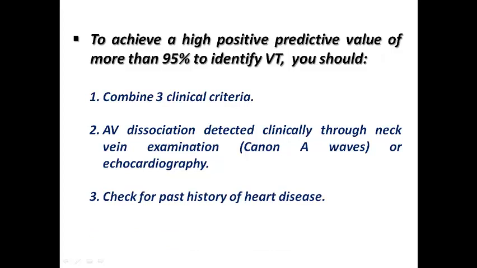Of course, checking for a past history of heart disease is very important because there is a notion that wide complex tachycardia in a patient with heart disease is very suggestive of VT as the first possibility, because in patients with structural heart disease, VT is much more common than SVT with aberrancy. And sometimes adenosine or carotid sinus massage may help to differentiate.